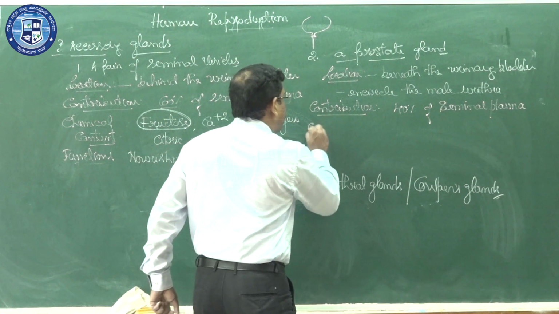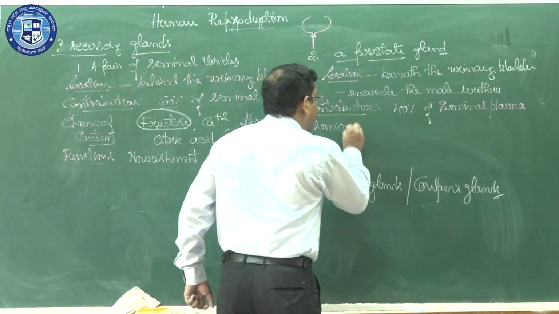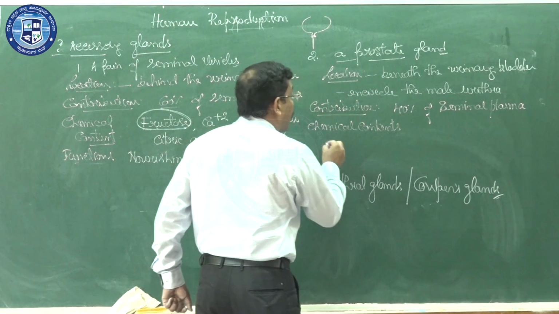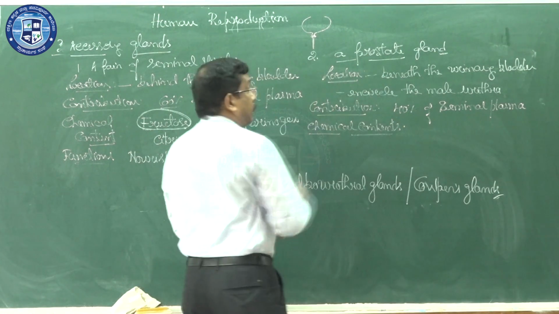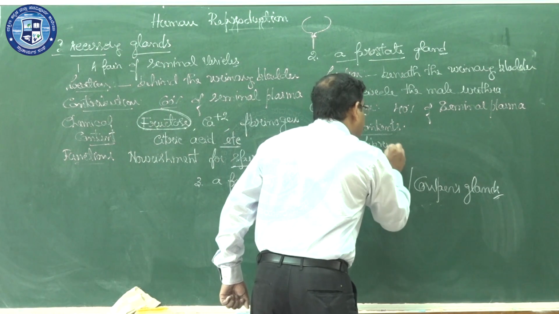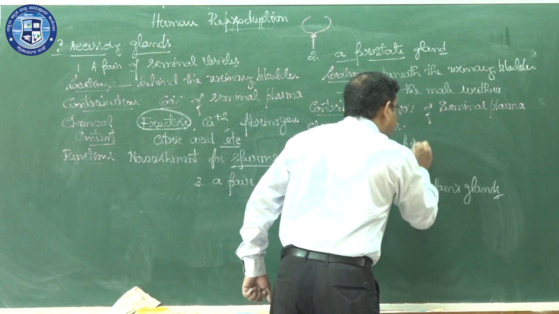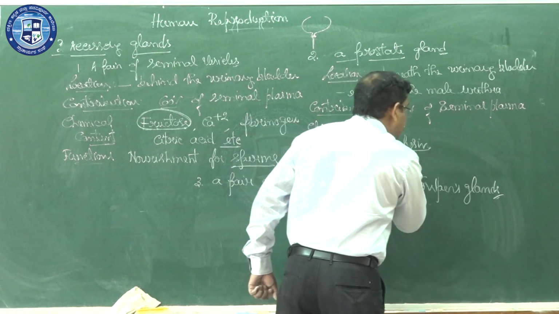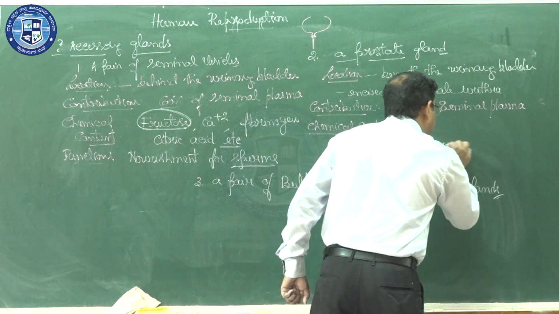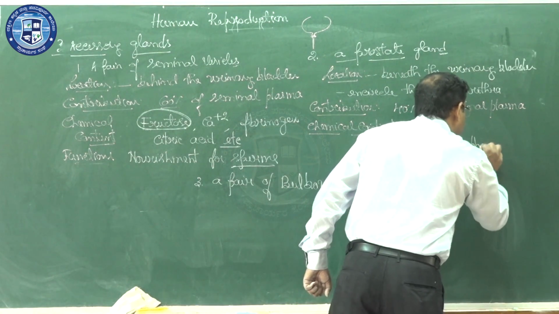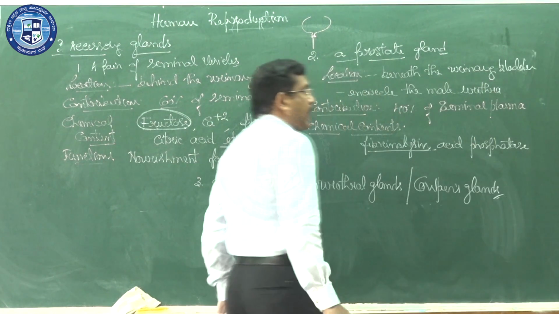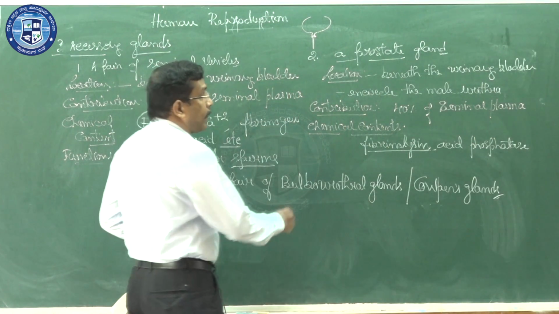Next one is about the chemical content. What chemicals will be there in the secretion of the prostate gland? It contains the enzyme fibrinolysin. Next one, it contains the enzyme acid phosphatase.